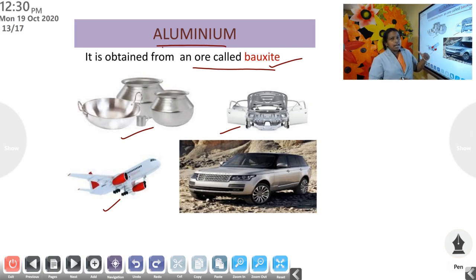So, if a question is asked, aluminium is obtained from an ore called dash, what will you write there? You have to write bauxite. Then another thing we studied is that aluminium is used for making aeroplanes because it is lightweight and also this metal will not rust. Okay, so that's all about aluminium.